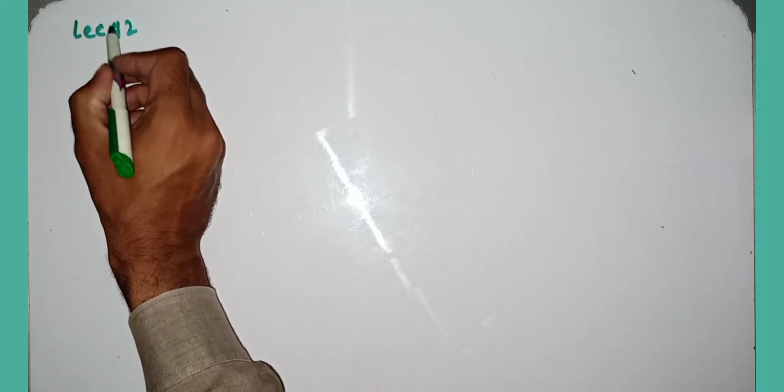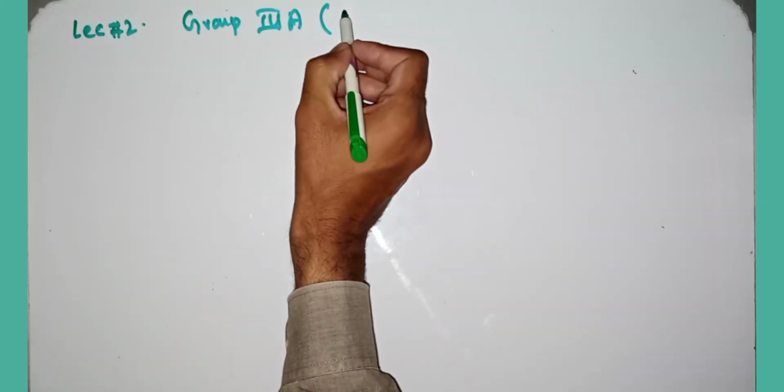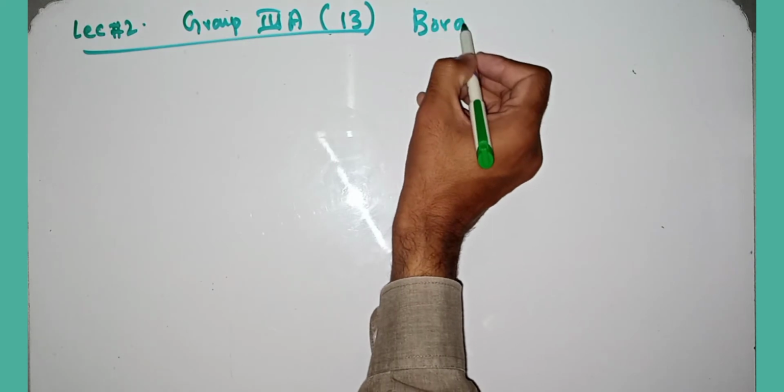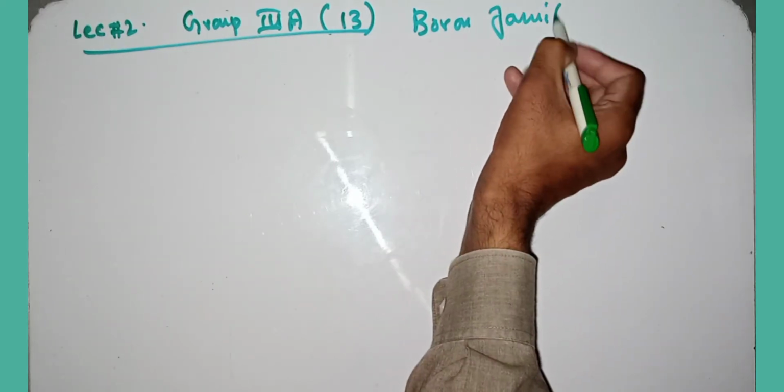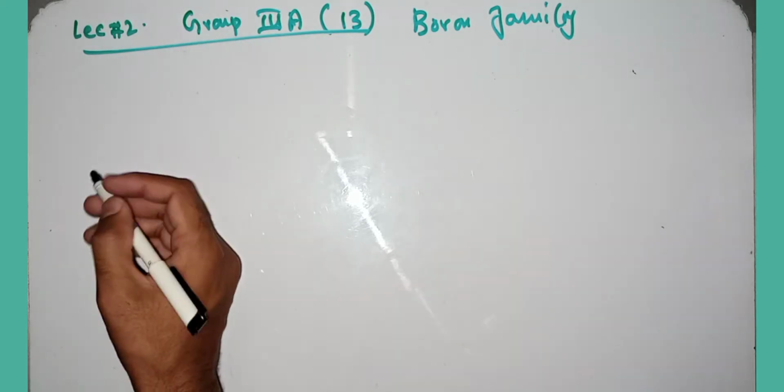Today we start lecture number 2 of the Boron family, group 3A, also called group 13. In the previous lecture, we studied some of the general characteristics of the boron family. But most of the characteristics are still remaining, so let's start the next characteristic.